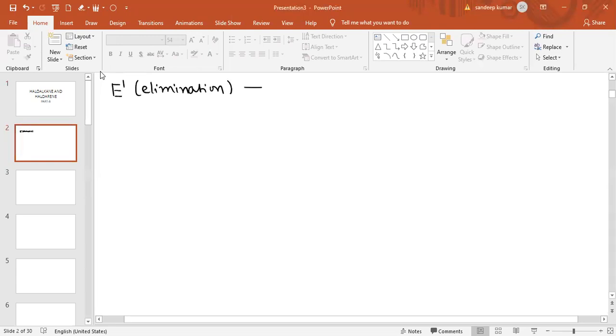this E1 reaction is basically a two-step reaction, and the first step of E1 elimination reaction is the RDS.